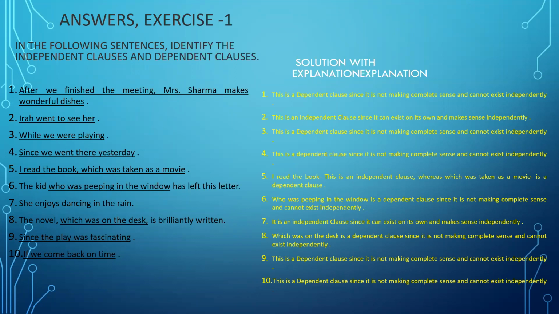The novel which was on the desk is brilliantly written. Which was on the desk is a dependent clause. Since the play was fascinating, this is a dependent clause or a subordinate clause. If we come back on time, this is a dependent clause since it is not making complete sense and cannot exist independently.